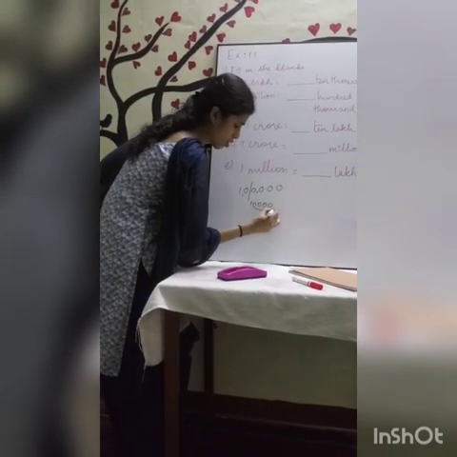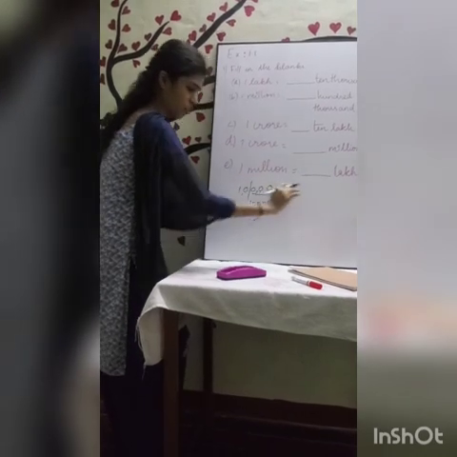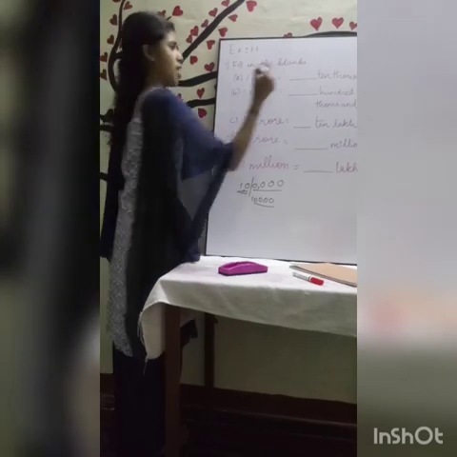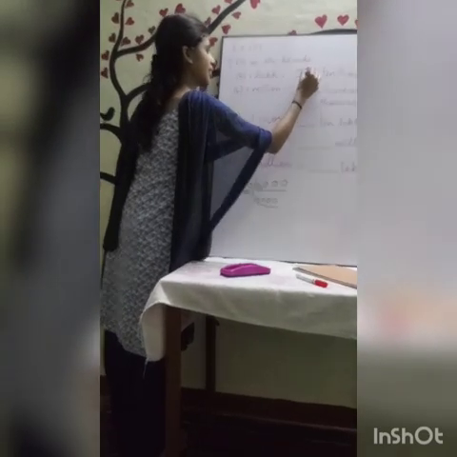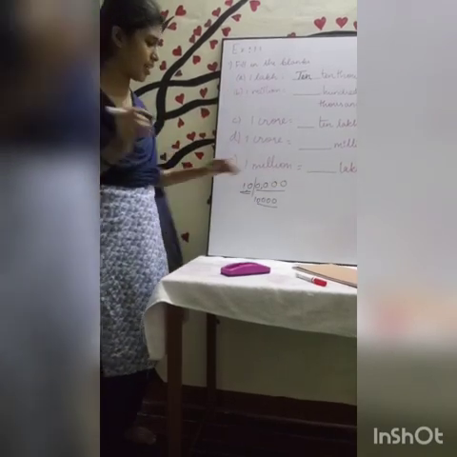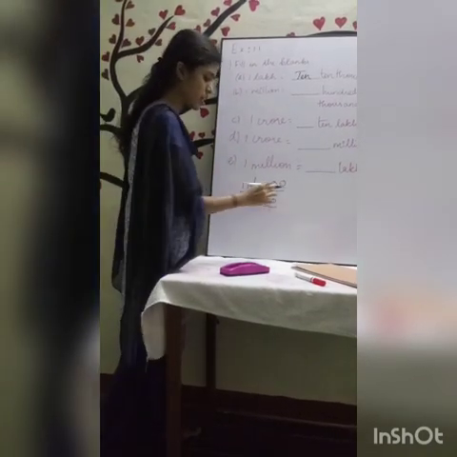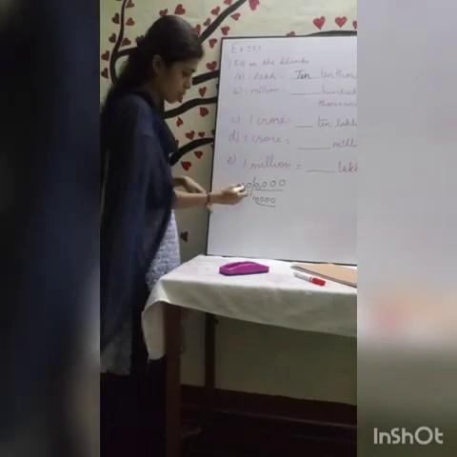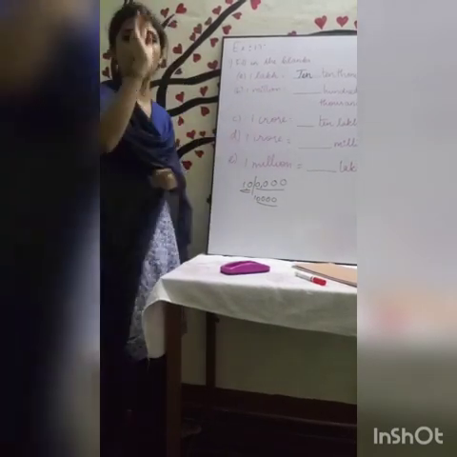10,000 contains how many zeros? 4 zeros. So I am separating 4 zeros. So remaining how much is there? 10 is there. So the answer is 10 thousands. Okay, so 1 lakh I have taken. In that I have separated the zeros which 10,000 contains. So the remaining is 10. So I am writing 10 here.